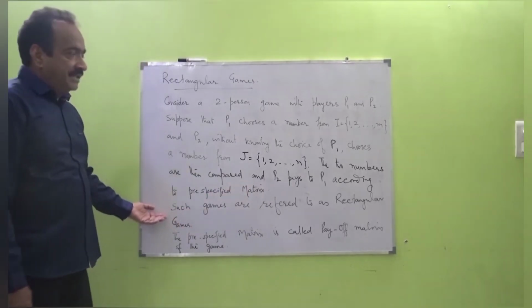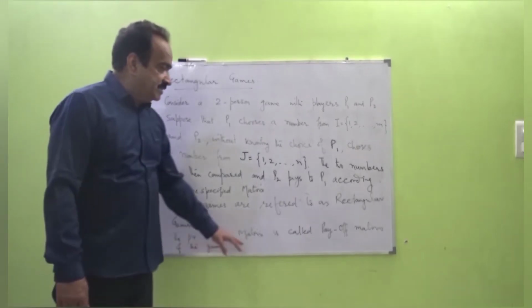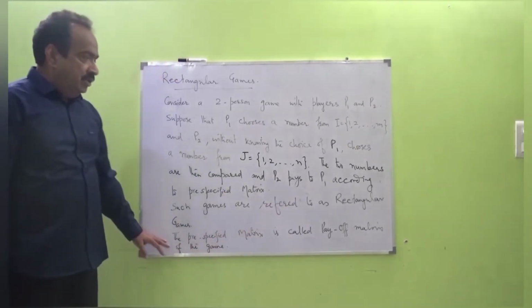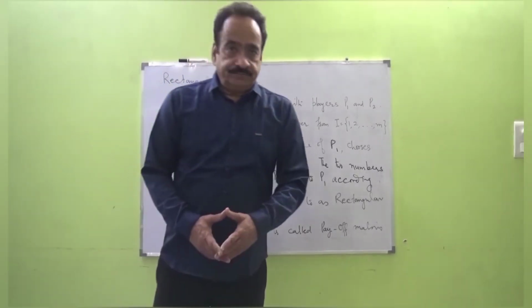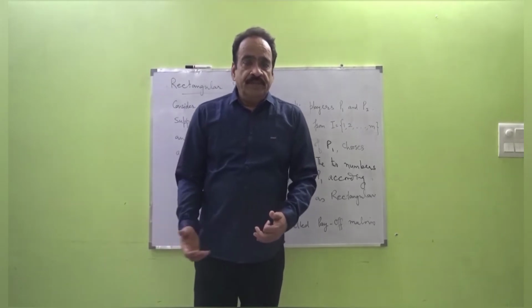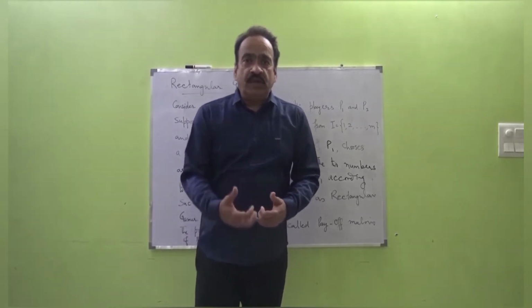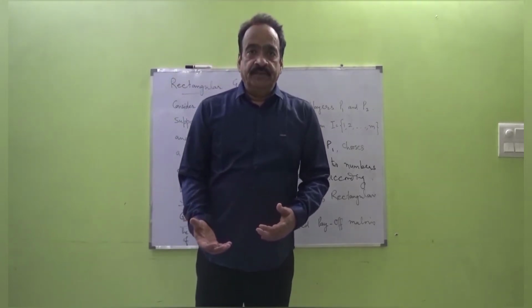Such games are referred to as rectangular games. This pre-specified matrix is called the payoff matrix of the game. Solving a rectangular game means to find the best choice for P1, the best choice for P2, and the amount which P2 has to pay to P1, called the value of the game.